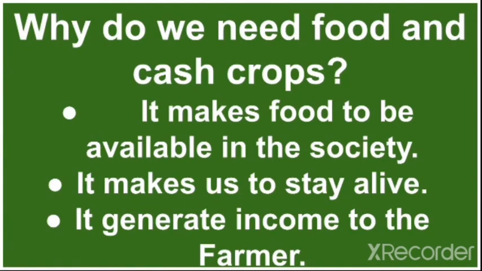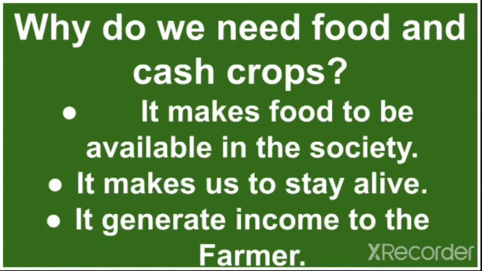Now, why do we need food and cash crops in the society? 1, it makes food to be available in the society. So when there are food crops and cash crops, food will be available in the society. Then also it makes us to stay alive. Like we know, food helps us to stay alive.